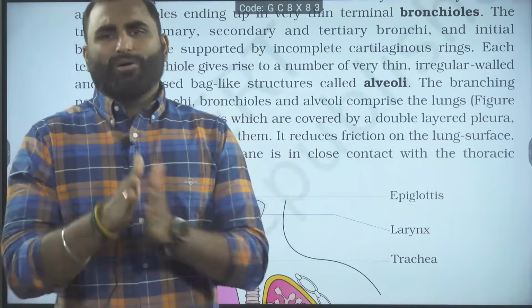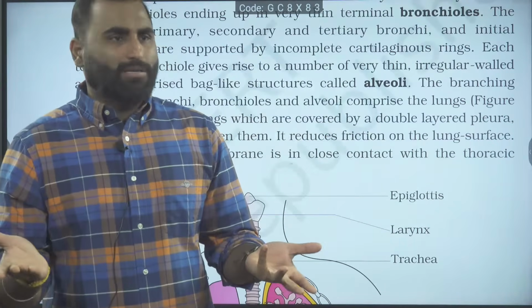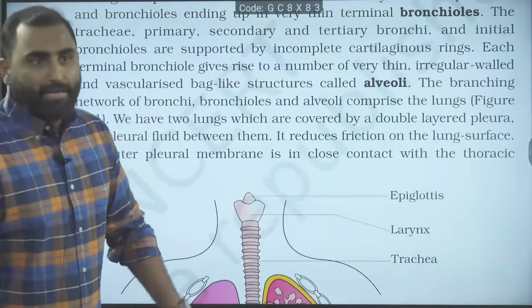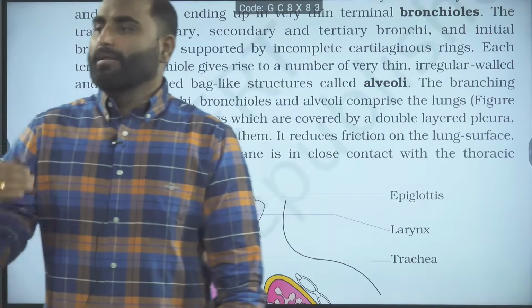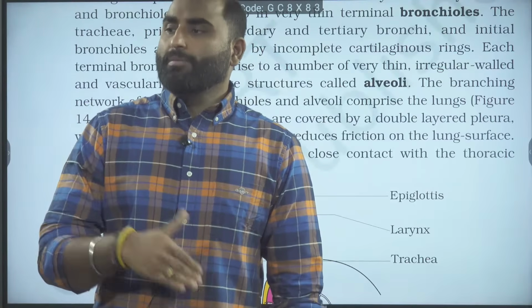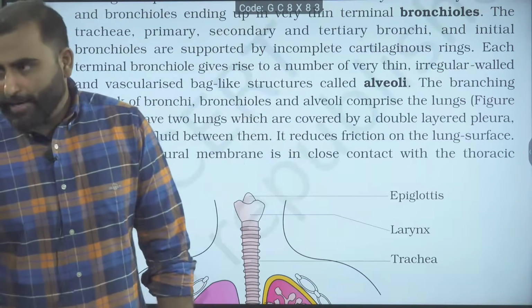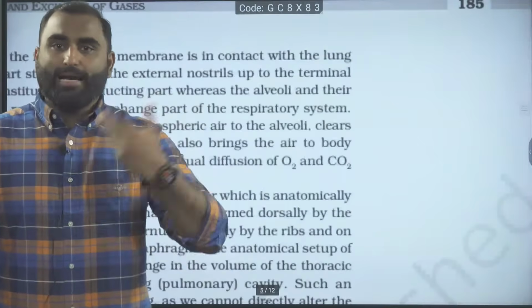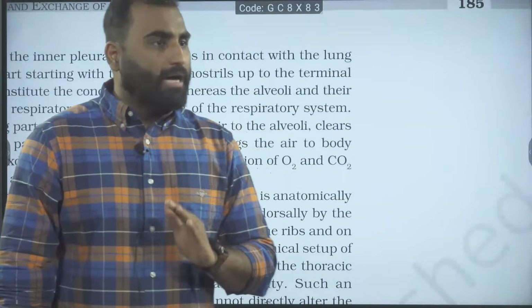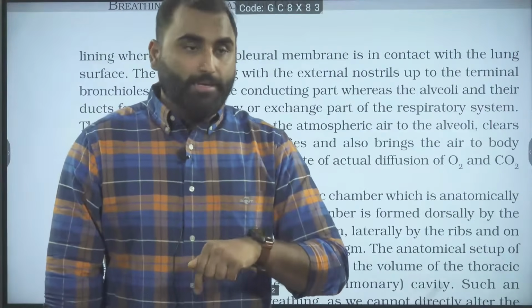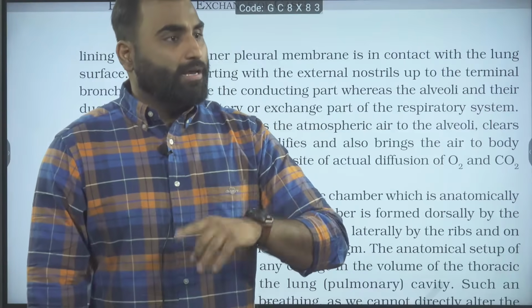Remaining else, we all know, pleura prevents friction. That's all. Are we clear with this? Negative pressure means the pressure which is lesser than atmospheric pressure. Pressure lesser than atmospheric pressure will be called negative pressure. We also create negative pressure in the lungs.